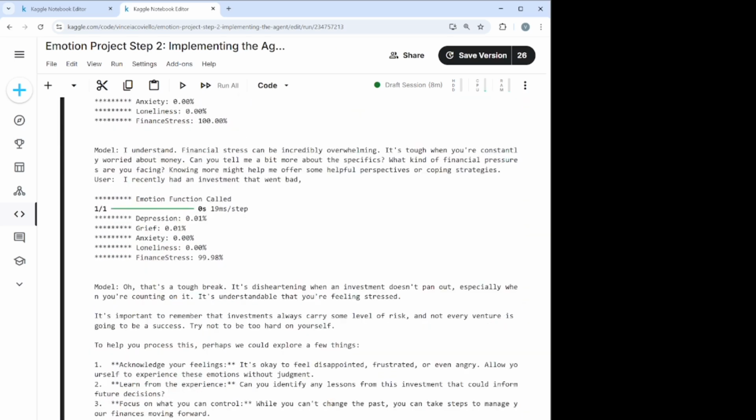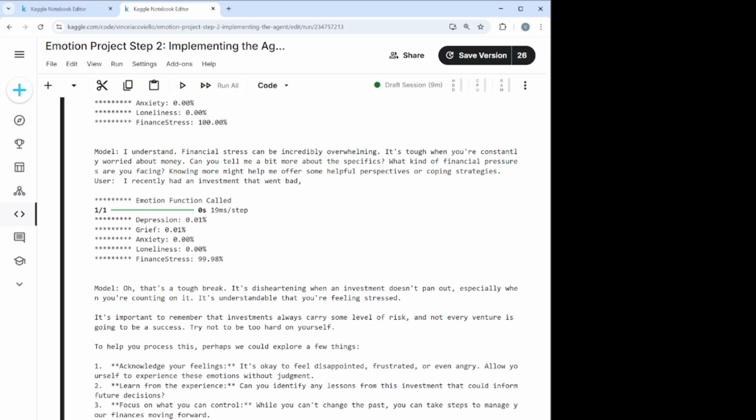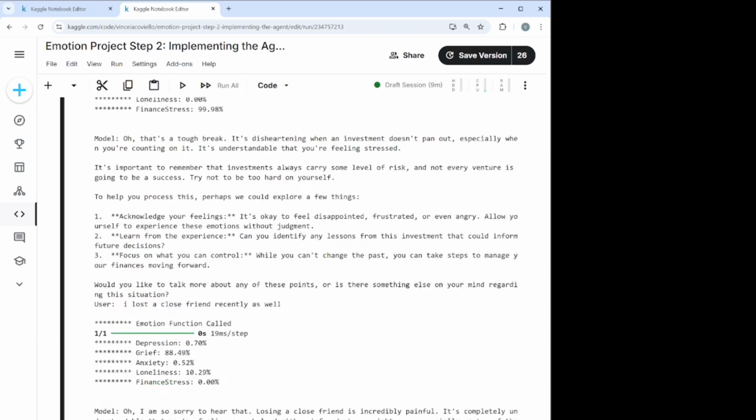This gets updated dynamically, as you can see, and one statement from the client about having money troubles ups the financial stress emotion to 99%, and you can see that it jumps around a little bit when he states that he's lost a close friend. His grief jumps to 88%, and his loneliness to 10%.